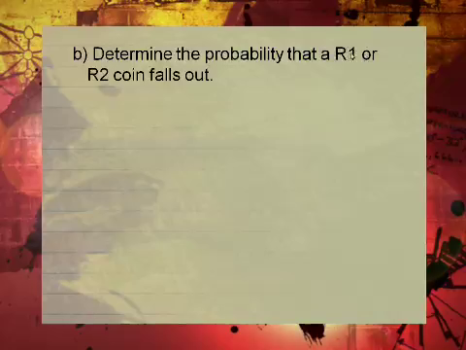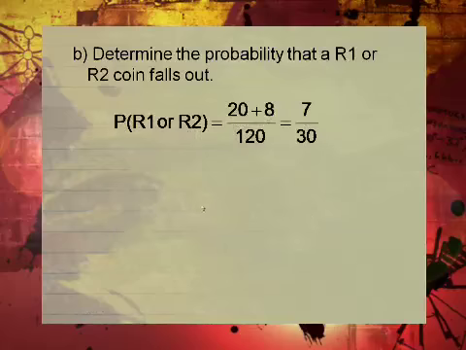How many R1? Or, meaning add, how many R2? Here we go. You've got 20 plus 8 when you add R1 and R2, out of 120. Then you get the answer there, and then you do the simplification. That will give you 7 out of 30.